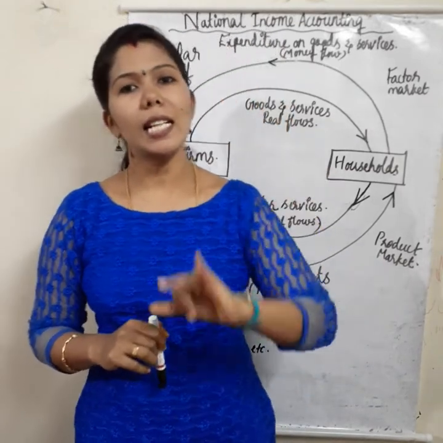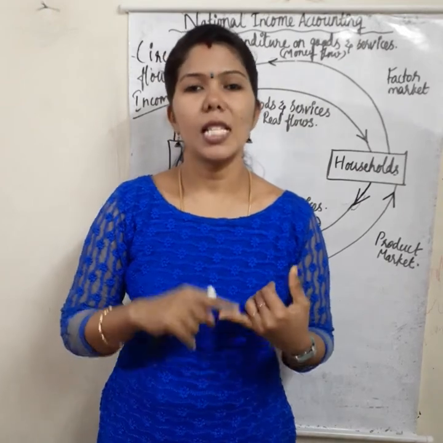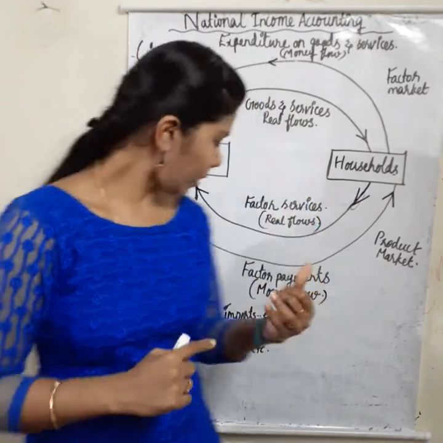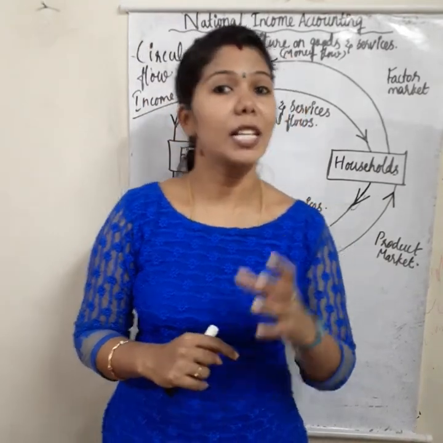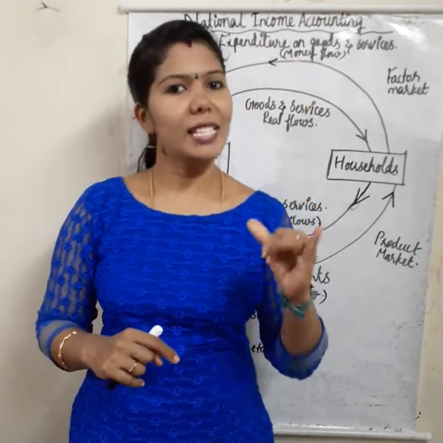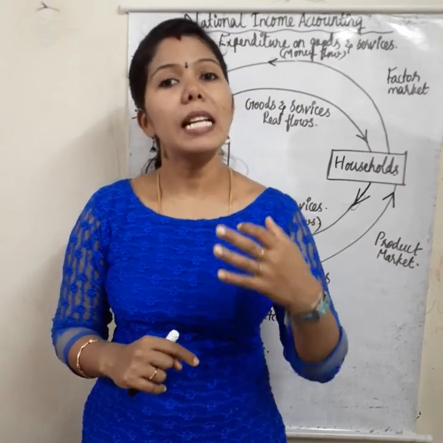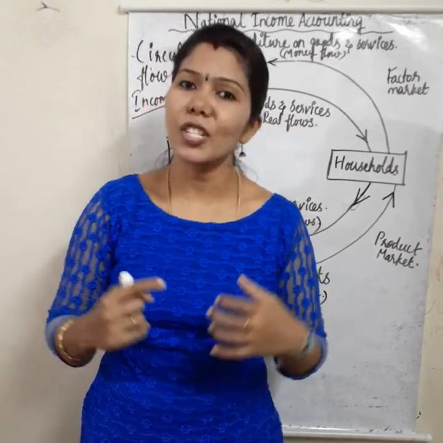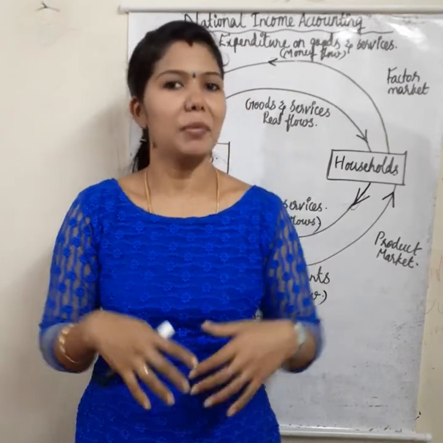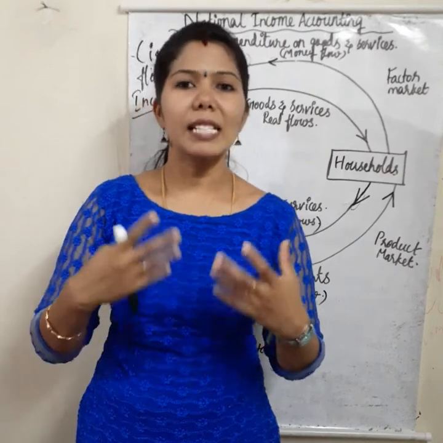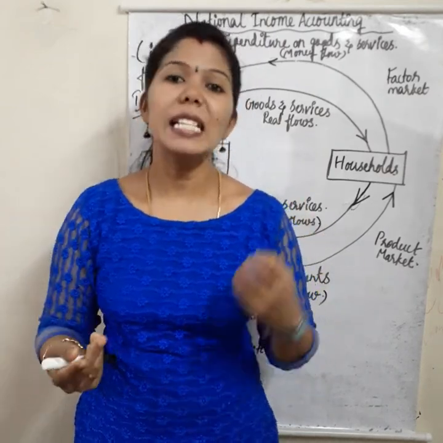What are leakages and injections? Savings, taxes and imports are leakages from the consumers. Investment and exports are injections. With savings, taxes and imports, our income will go out; that is leakages.